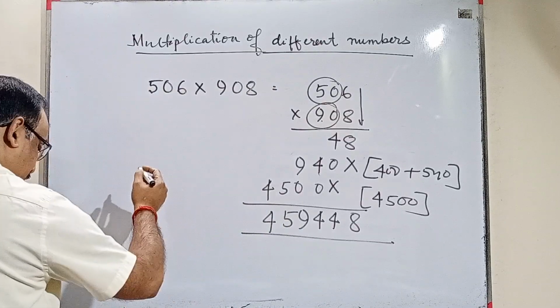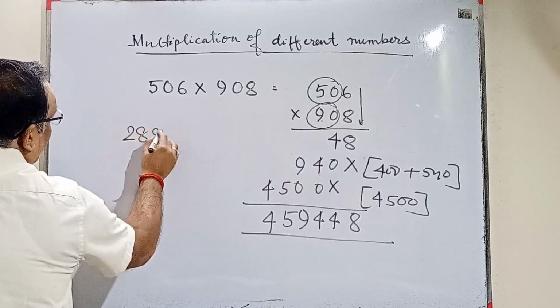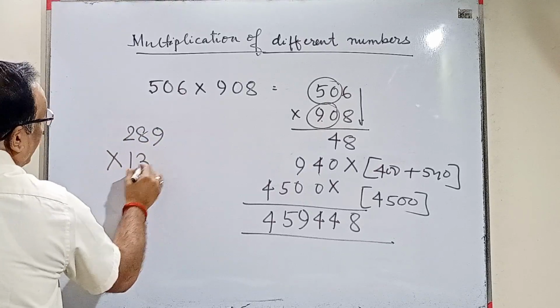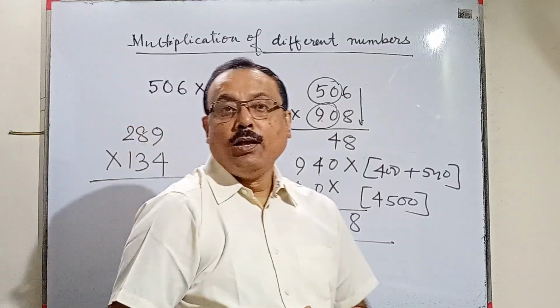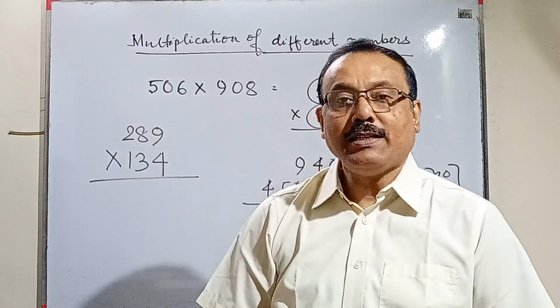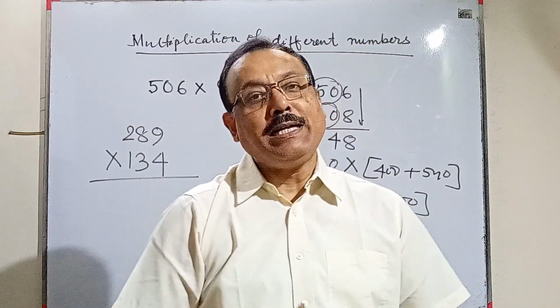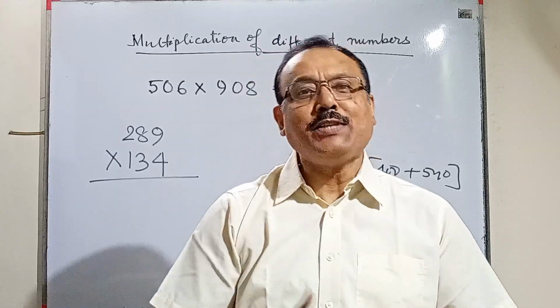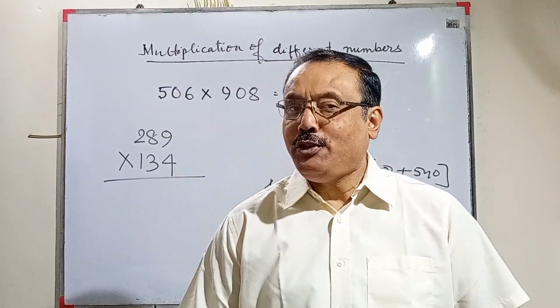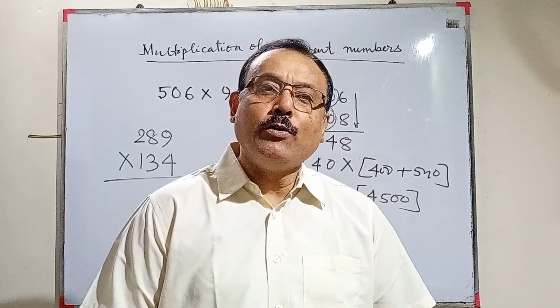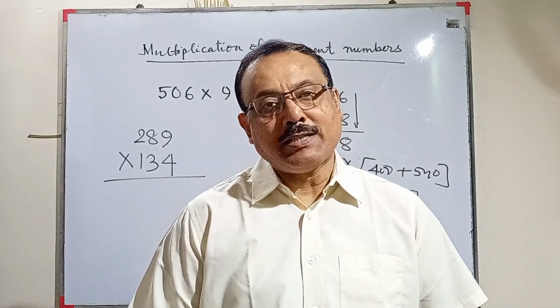I'll give you another sum for you to try: 289 into 134, a 3-digit number by a 3-digit number. Hope you have followed the way I have discussed, and I've shown you the techniques and tricks of multiplication of same numbers as well as different numbers. Make sure you follow my upcoming videos, and I'm sure that will help you in making your calculations easier and faster henceforth.